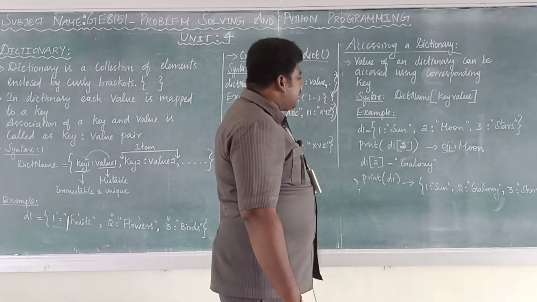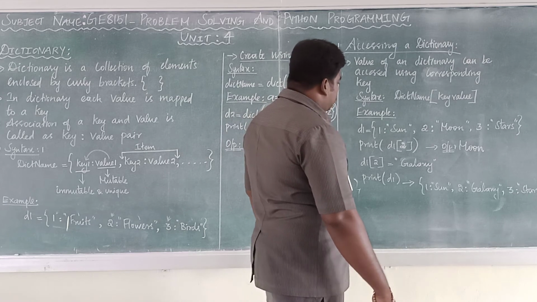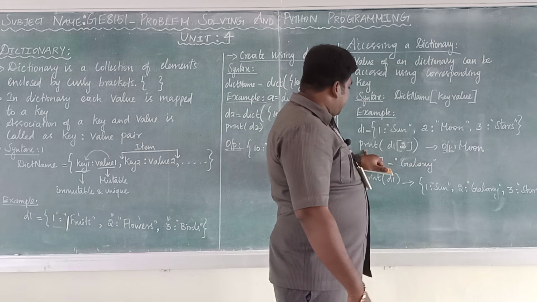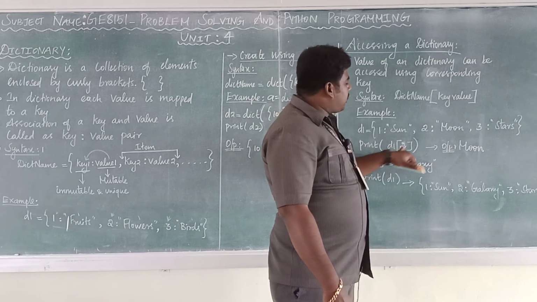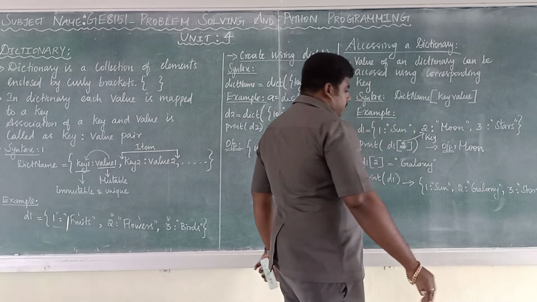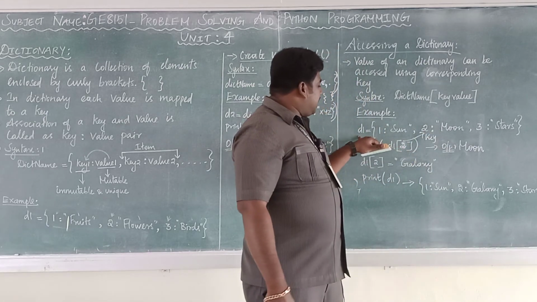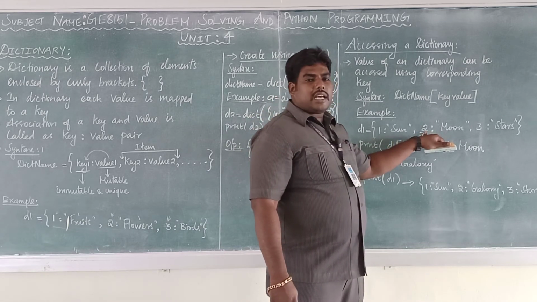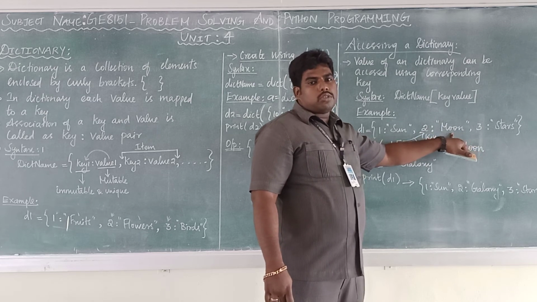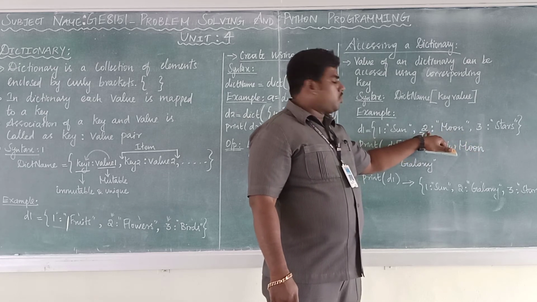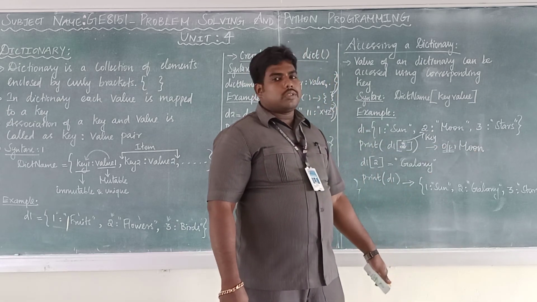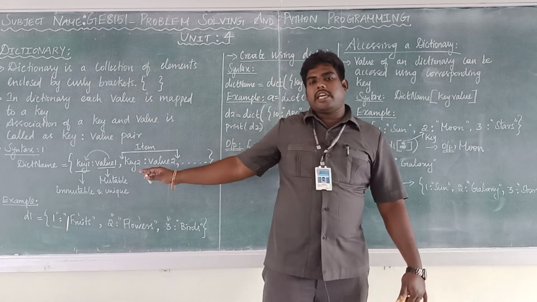In this dictionary, I am going to print one value. See here, print D1 of 2. D1 is the dictionary, and 2 is the key. Inside the key 2, moon is present. Moon is mapped with the key 2. So if you use 2, you will get the output: moon.